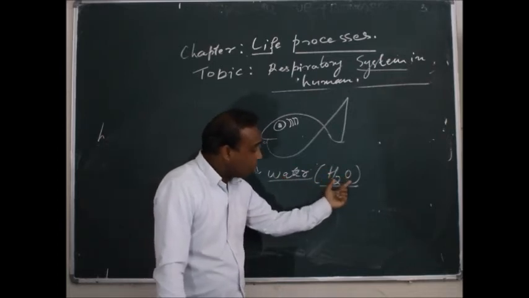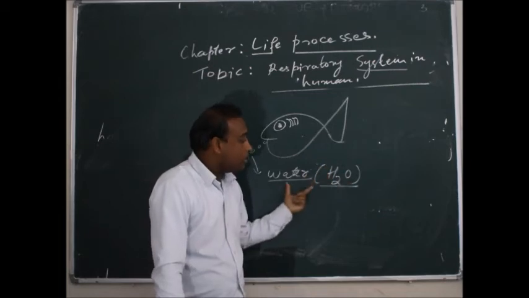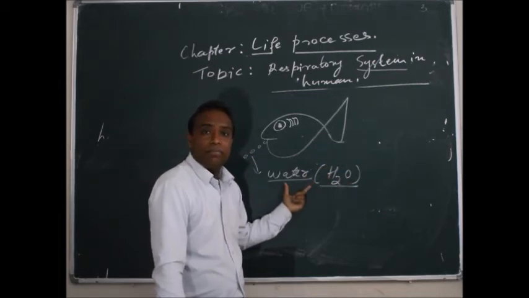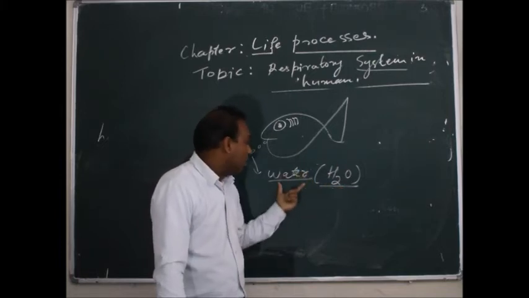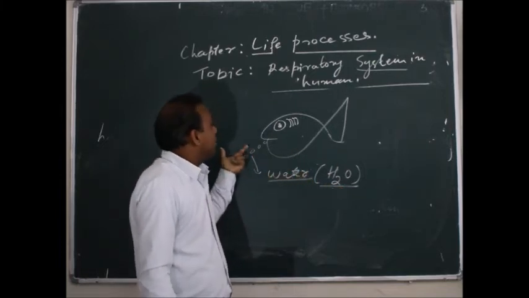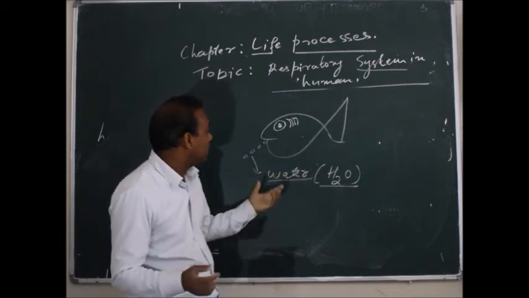The oxygen which is present in the water is present in the dissolved form, and that oxygen is taken by the fish. How does it take place? What is that process?